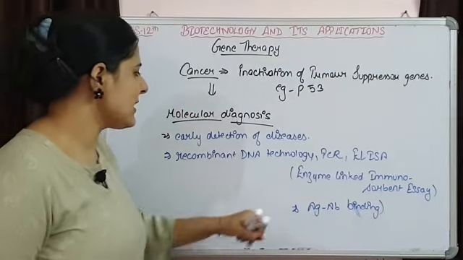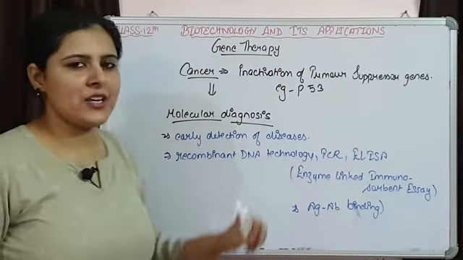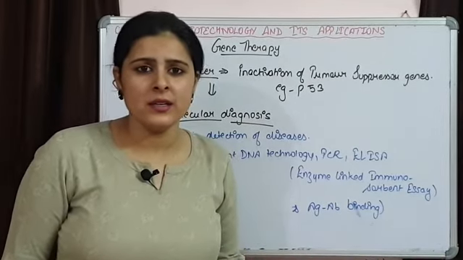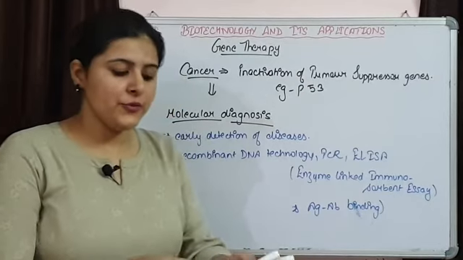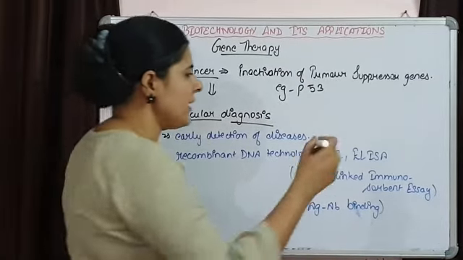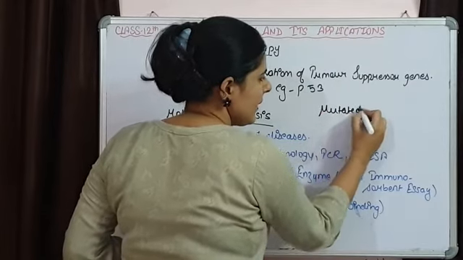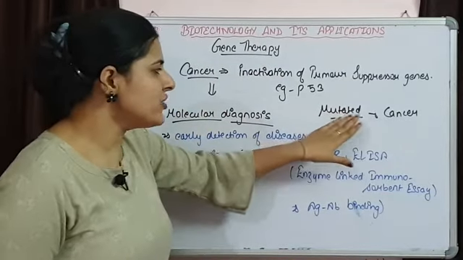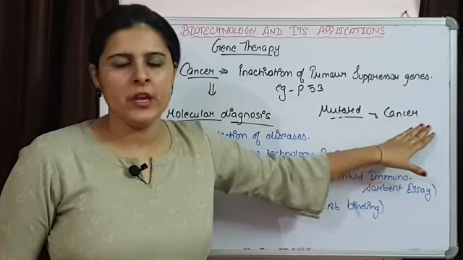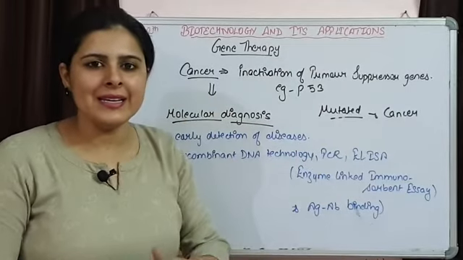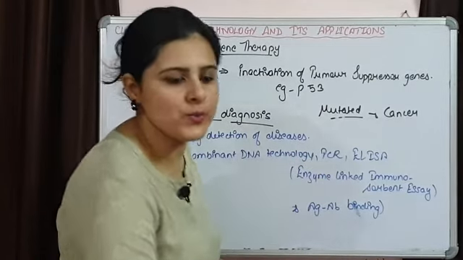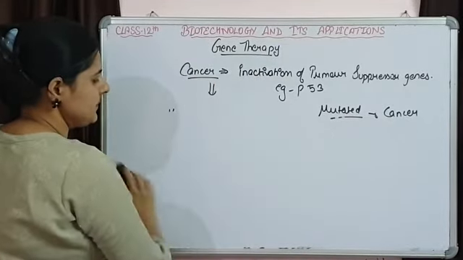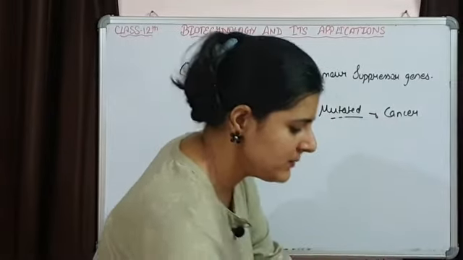So this is how these techniques are involved in the early detection of various deadly diseases. Like cancer, there is detection of cancer. If there is a mutation in a gene, if any gene that is responsible for cancer development is mutated, this mutated gene can be identified with the help of biotechnological techniques, like we are using probes for the detection of mutated genes. And what are these probes?